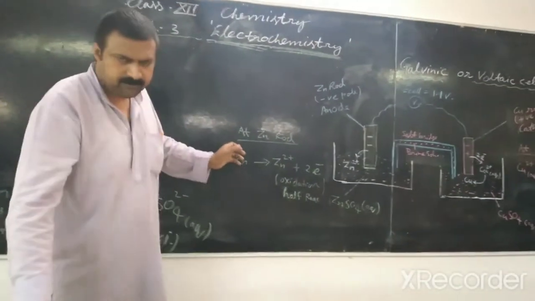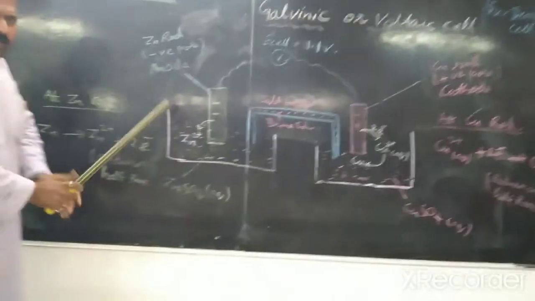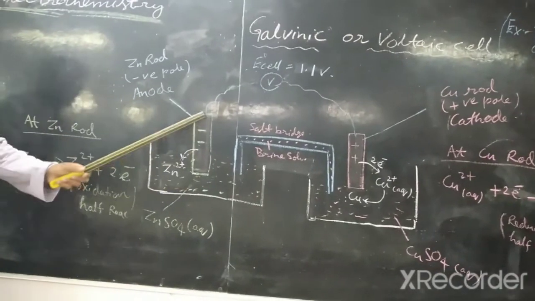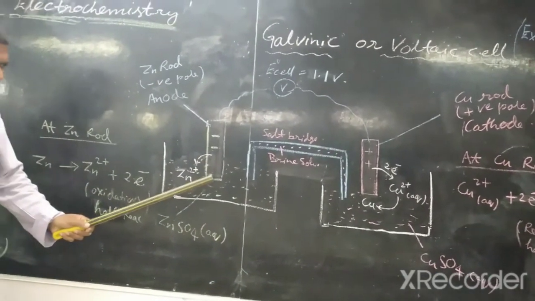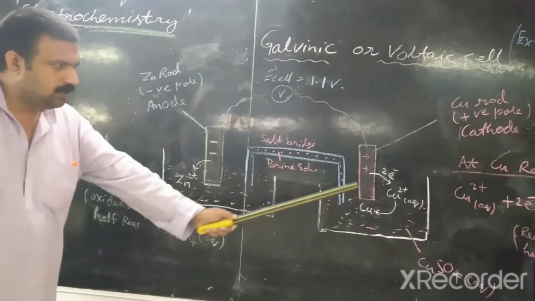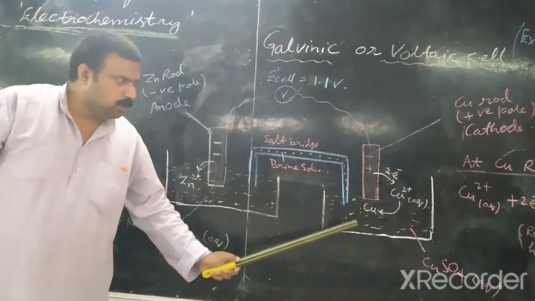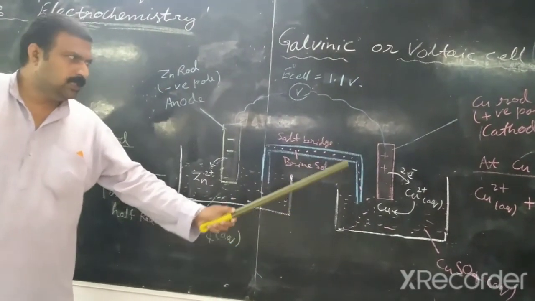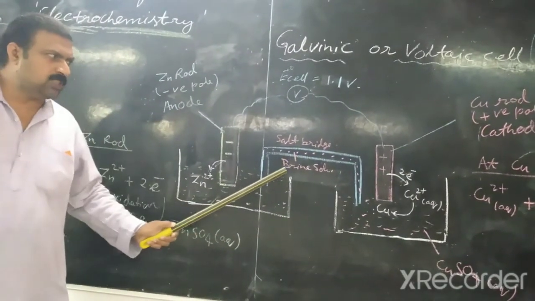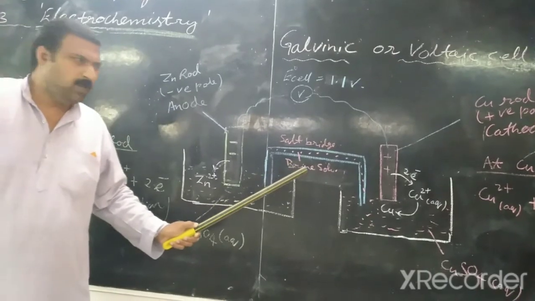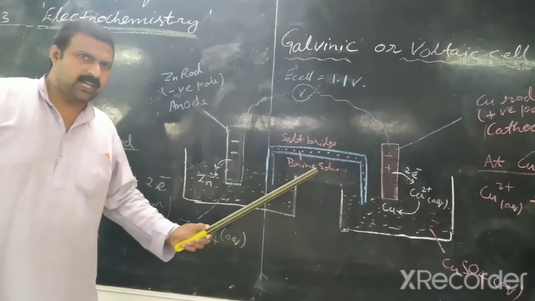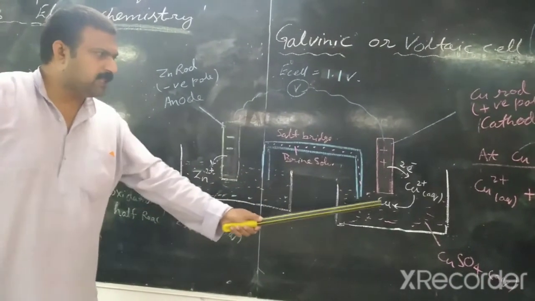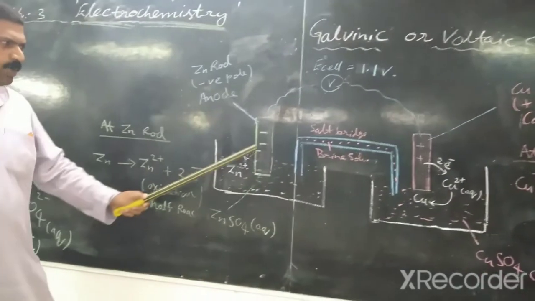Now see here, in a galvanic or voltaic cell we take two half cells. In one half cell a zinc rod is dipped into ZnSO4, and in the other half cell a copper rod is dipped into copper sulfate. Now both half cells are connected with a salt bridge. The salt bridge is filled with aqueous solution of sodium chloride, that is called brine solution, and agar that is produced from algal product.